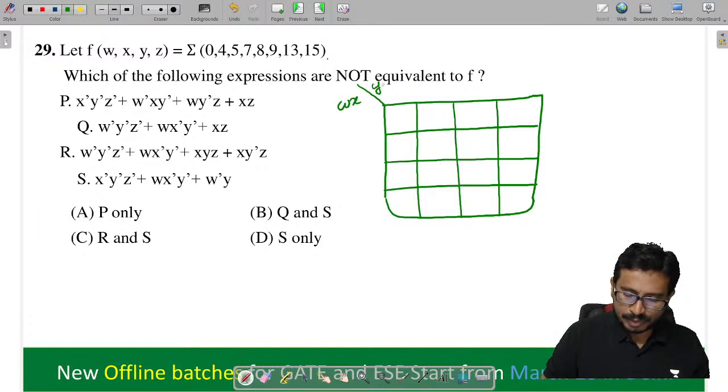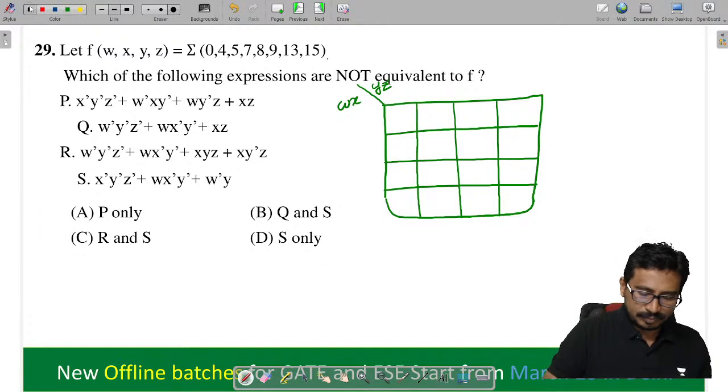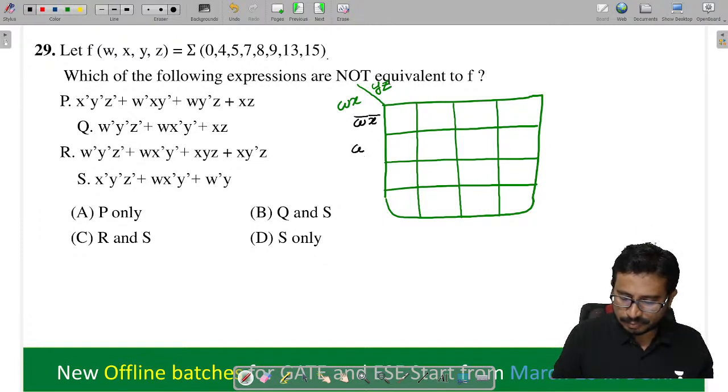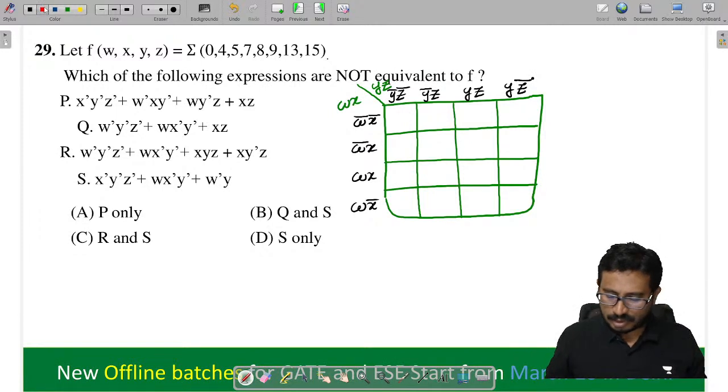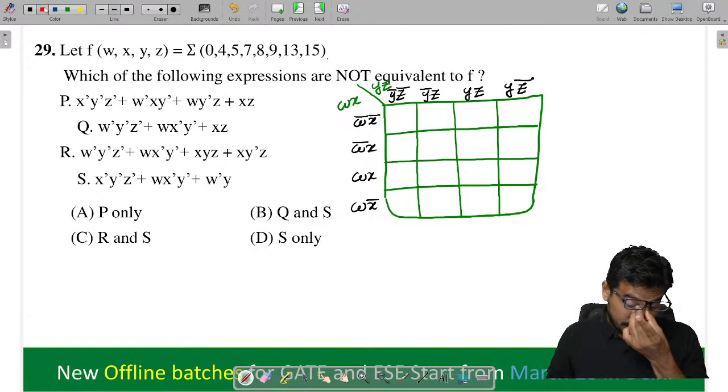W X Y Z. So tell me now here, W bar X bar, W bar X, W X, W X bar, Y bar Z bar, Y bar Z, Y Z, Y Z bar. Now you can see the minterms they have given here. These are the minterms they have given.